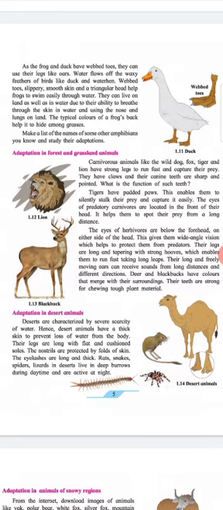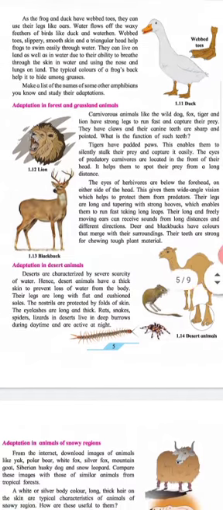They can live on land as well as in water due to their ability to breathe through the skin in water and using the nose and lungs on land. The typical colors of a frog's back help it to hide among the grasses. Make a list of the names of some other amphibians you know and list their adaptations.